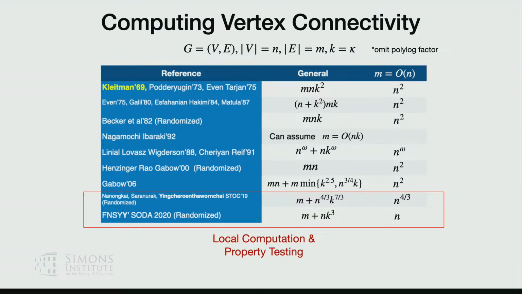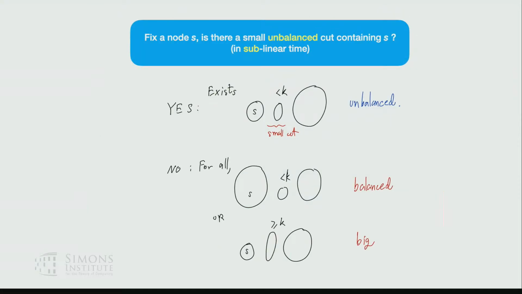And this allows us to give the improvement. And just to say a few words about local computation. I gave you a fixed node S, and the question is: is there a small unbalanced cut that contains S? I want to be able to detect this cut in sublinear time. I don't want to read the whole graph, but I still want to be able to decide this. This is the kind of question that enables us to make progress in small vertex connectivity.